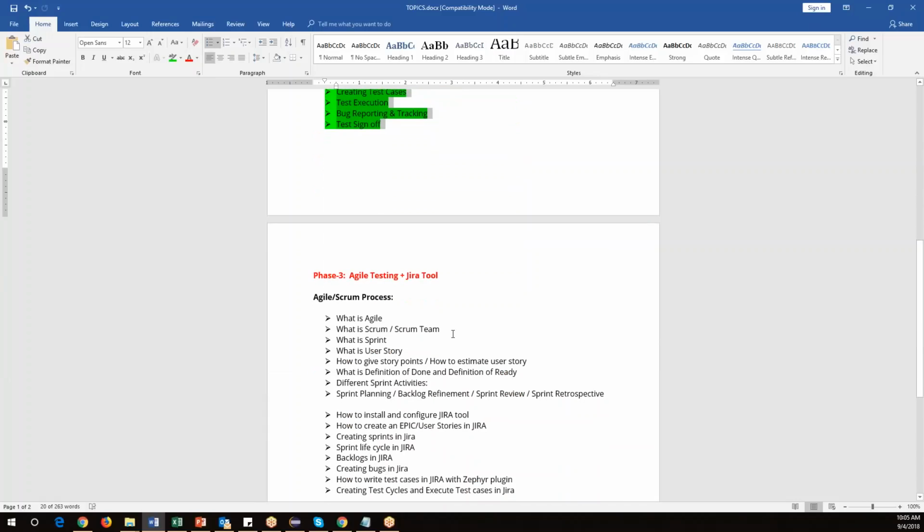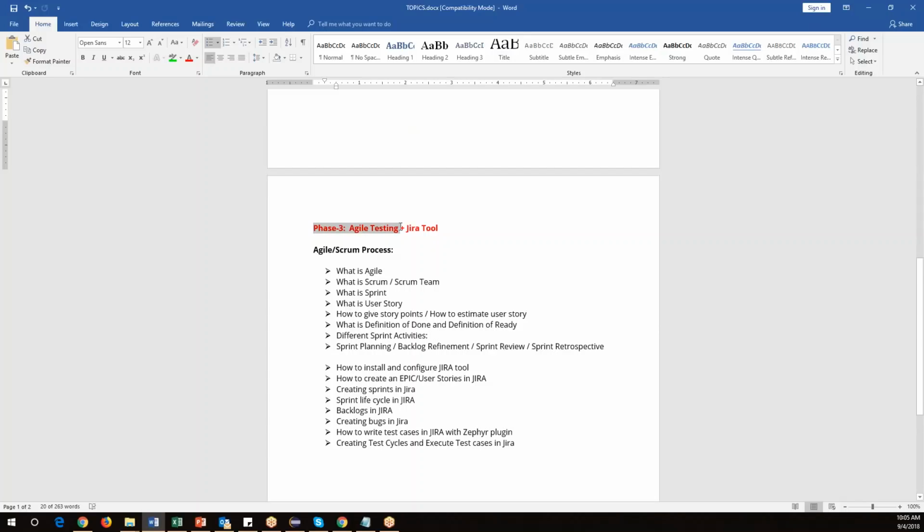But today we'll be completely focusing on the agile testing process. This is the latest process the companies are currently following. Okay, this is the current trend in the market. So today we'll focus on how we can follow the process as part of agile, what the process will be, what are the different activities we perform, and I will also explain this agile process completely by taking a small project. Okay, and we can also automate this complete agile process by using the Jira tool. So we will also discuss how we can automate all these activities in the Jira tool.